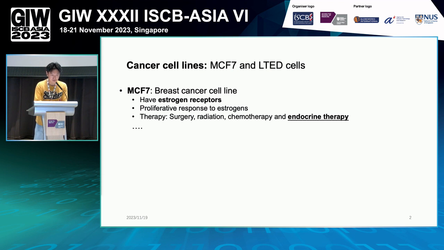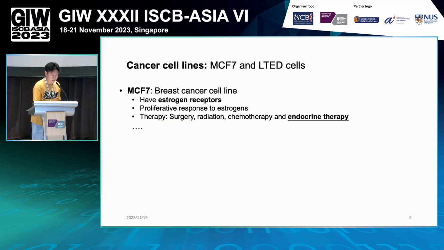In our research, we use the cancer cell line named MCF7, and it's quite a typical cancer cell line in this field of research. Some typical characteristics: the MCF7 cell has estrogen receptors and a proliferative response to estrogens. For therapy, you always use surgery, radiation, and chemotherapy, and the very typical one for breast cancer is endocrine therapy.